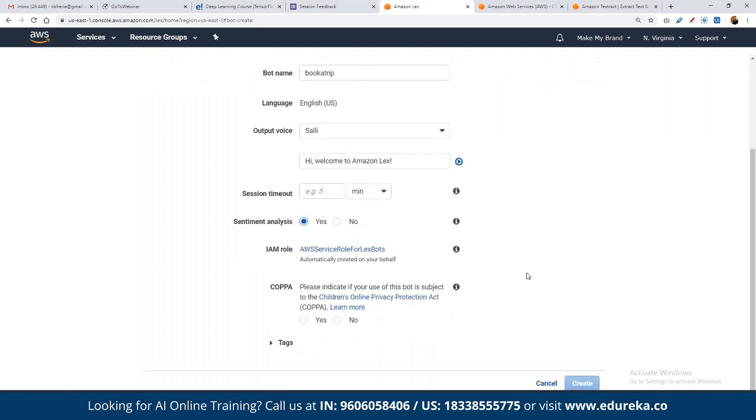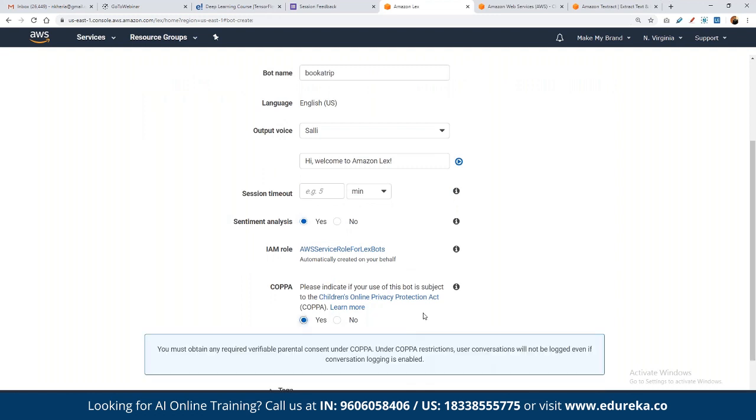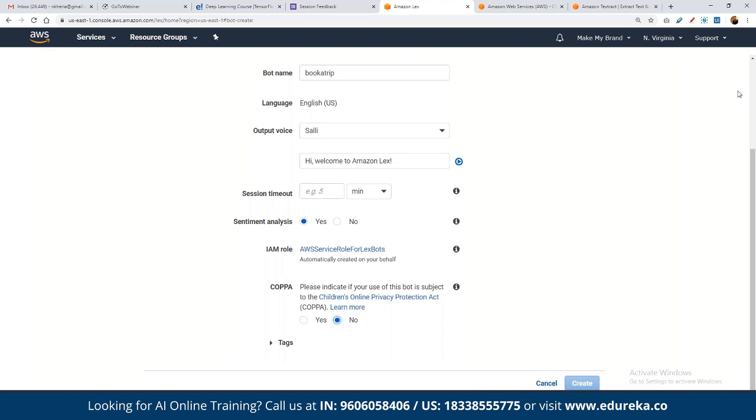And then now here we can keep the role and COPPA exactly as it is. For now, we'll be discussing these parts step by step. And then once we are done, we can simply click on create.